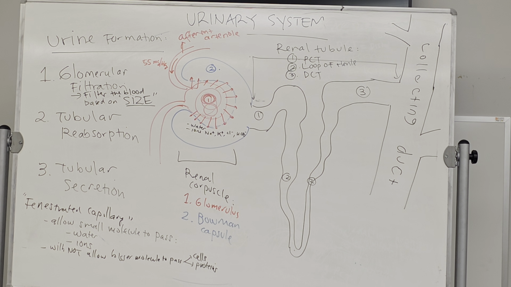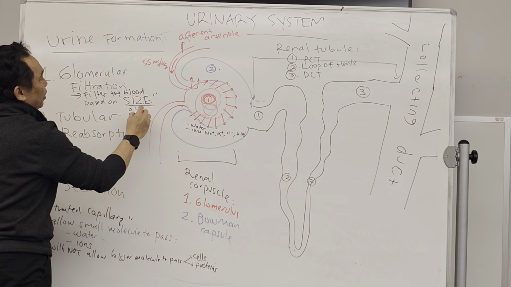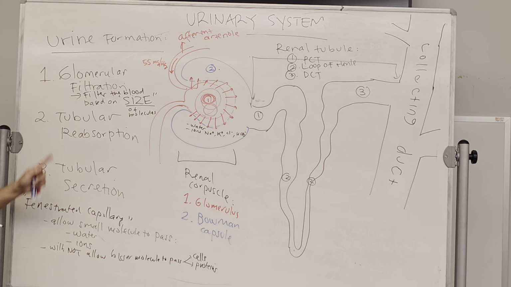So the nephron cannot choose whether a molecule is important or not. It is just based on what? Size. Small molecules will be filtered. Big molecules stay in the blood. Are you with me? So, size of molecule. Can you follow this one first? Because this will help you understand the next process over here. Okay? Are you with me?